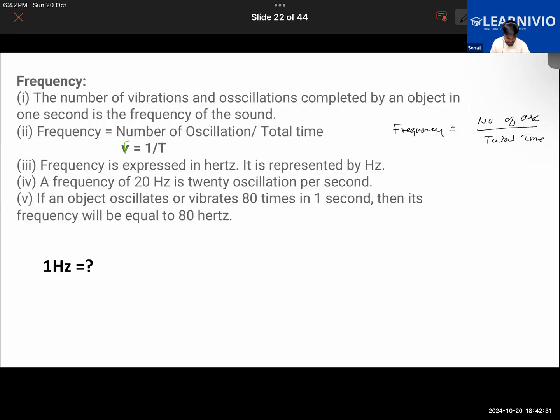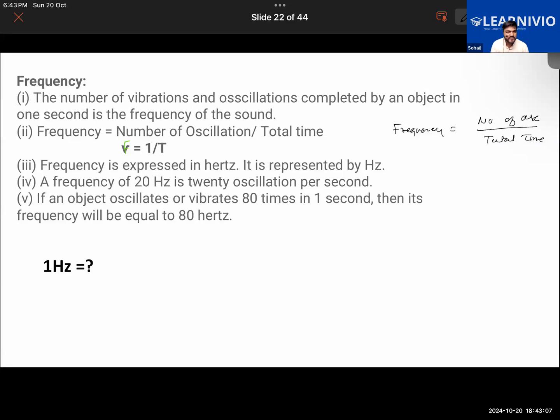No, not 1,000, I didn't say that. One complete oscillation or one complete vibration upon 1 second, basically. So 1 hertz will be basically equal to 1 vibration per second. Getting my point now? 1 hertz basically means one complete vibration in 1 second.